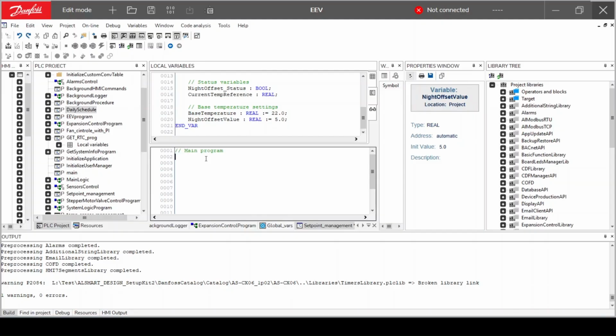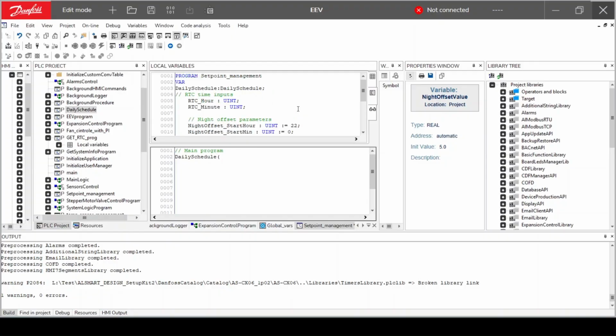Then we define the base temperature settings. Base temperature is set to 22 degrees. Night offset value is set to 5 degrees. This means during night mode, 5 degrees will be added to the base set point.